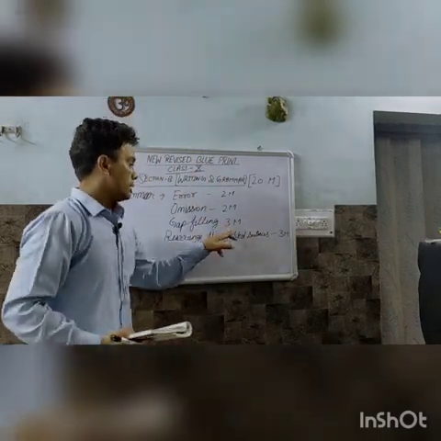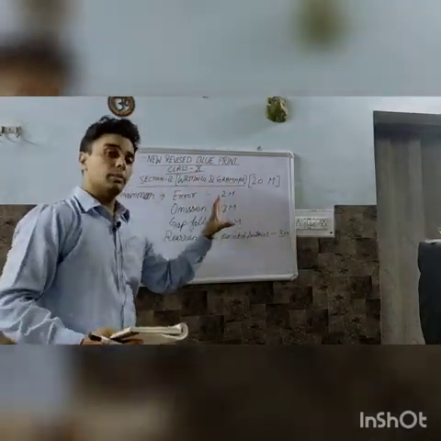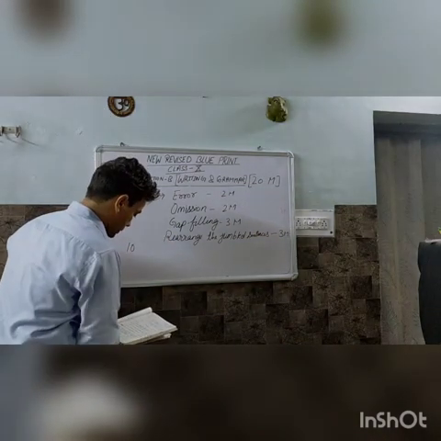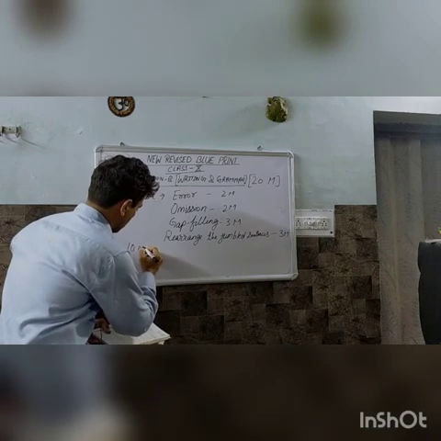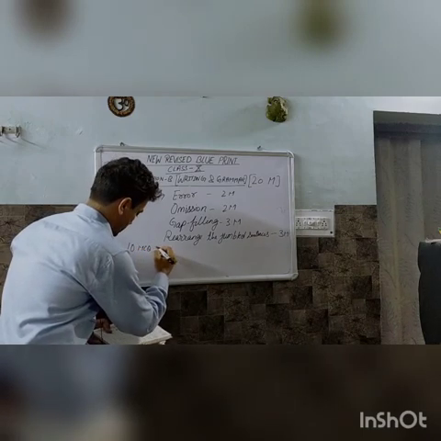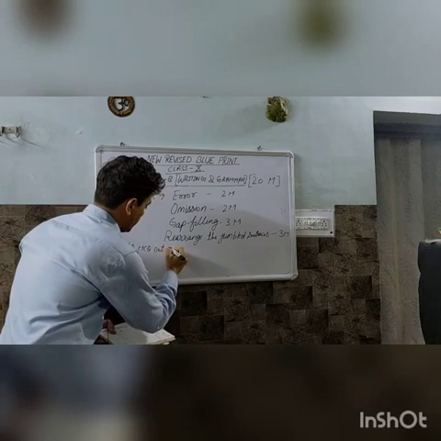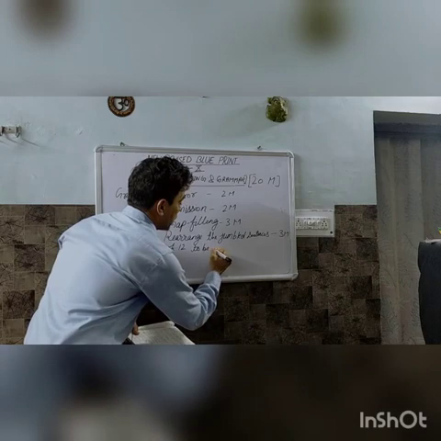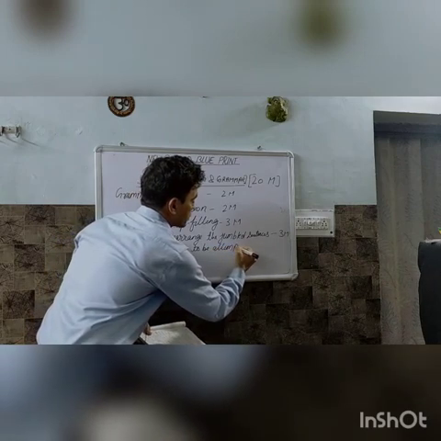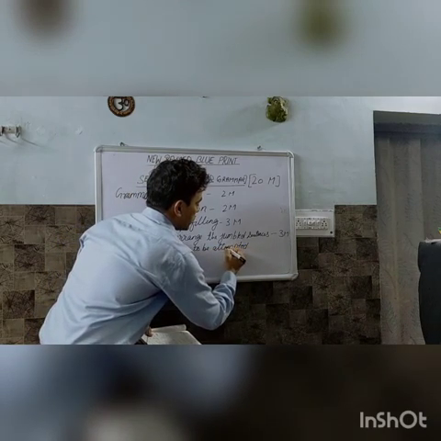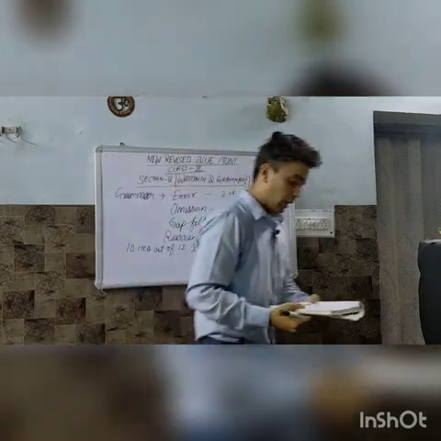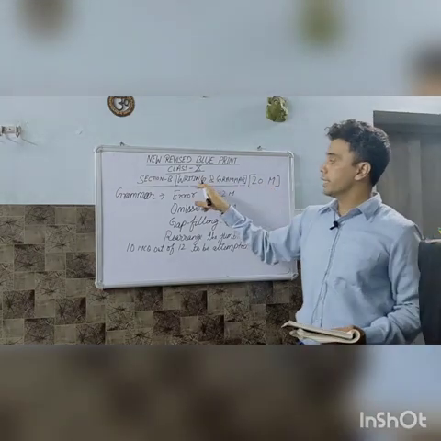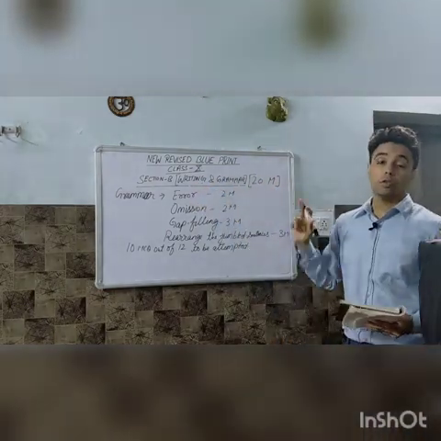So 2 to 4, and 3 is 7, and 3 is 10. So this is also of 10 marks. The grammar will be of 10 marks, 10 MCQ questions out of 12 to be attempted. So grammar and writing portion, I have told you, writing and grammar is of 20 marks, writing is of 10 marks, and grammar will be also of 10 marks.